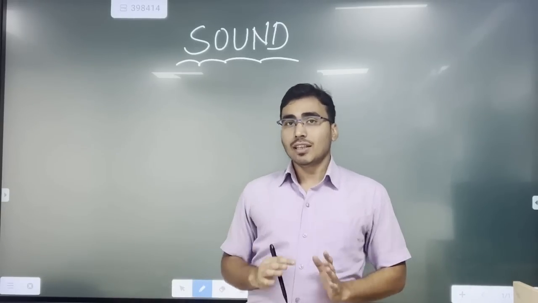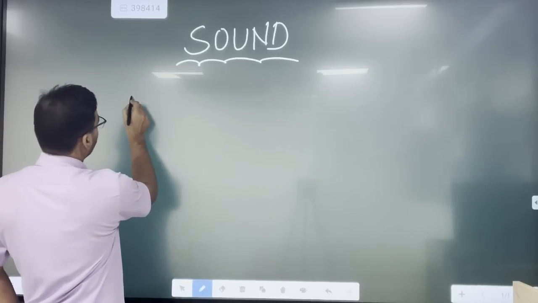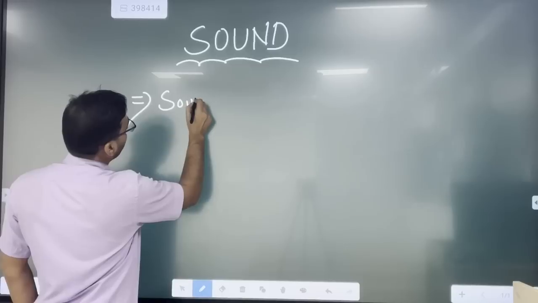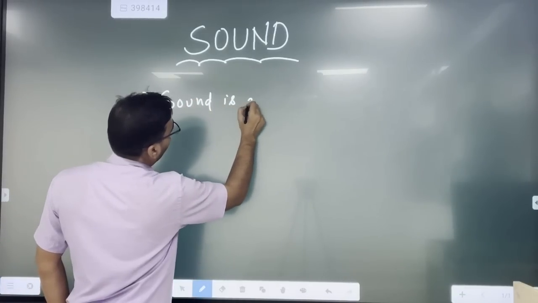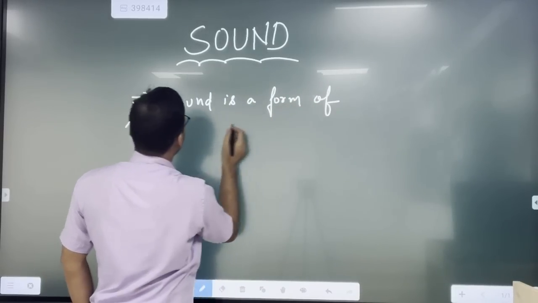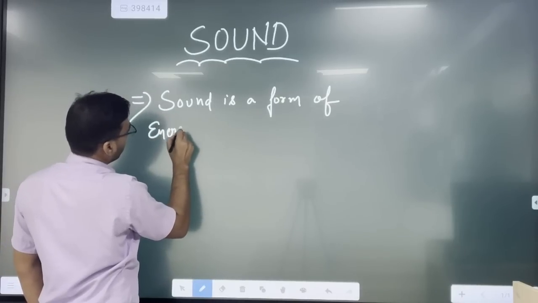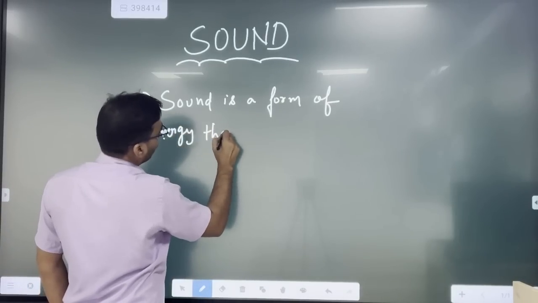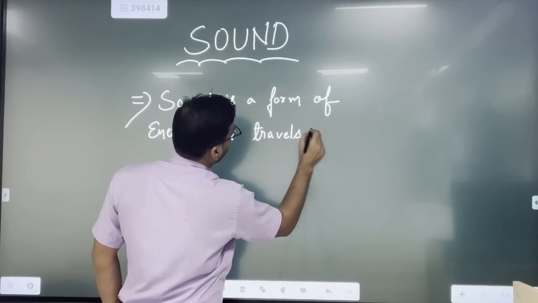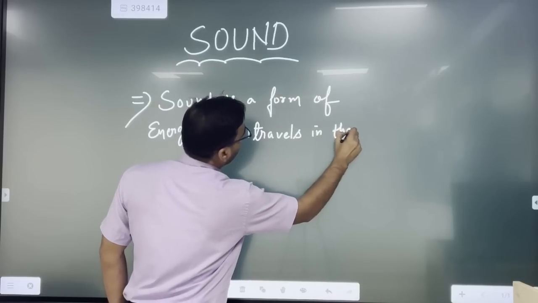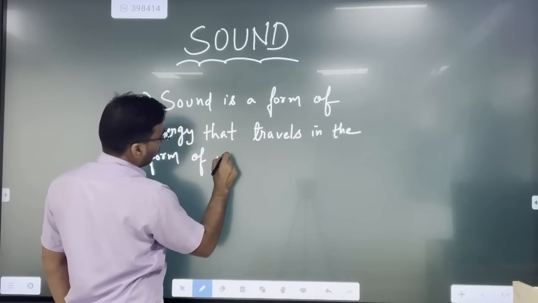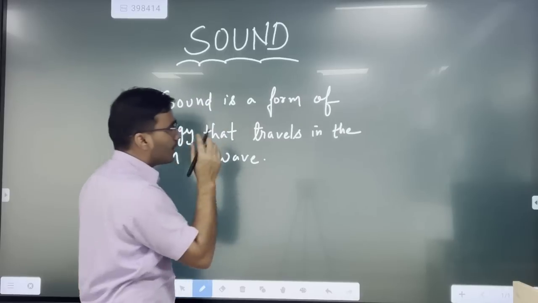I will be writing both definitions, but we should understand only one definition, that sound is a form of energy that travels in the form of wave. Understood? This is a very generic and very simple definition.